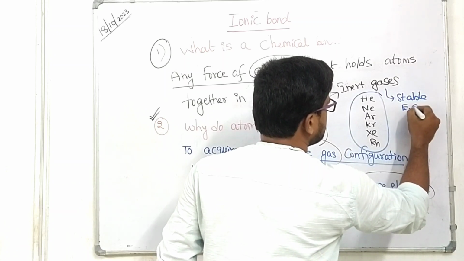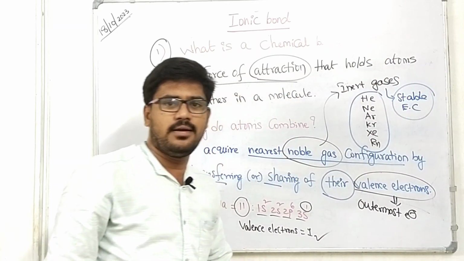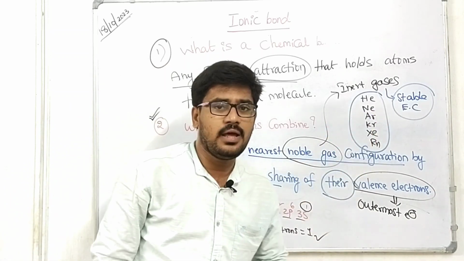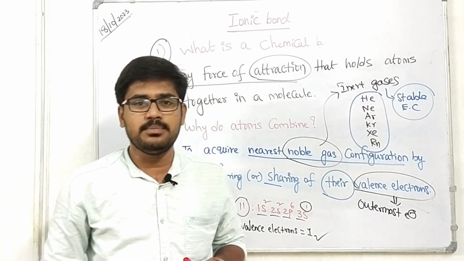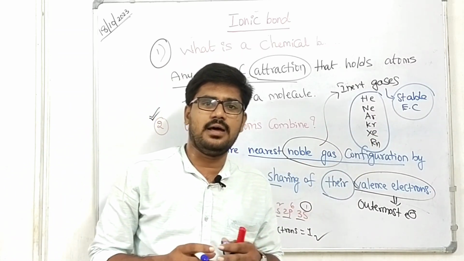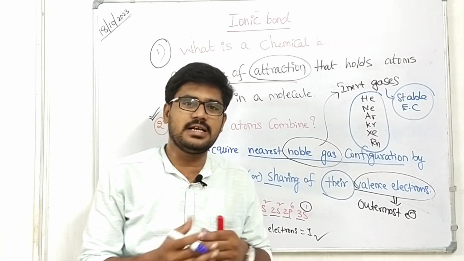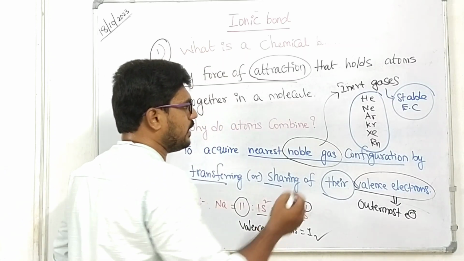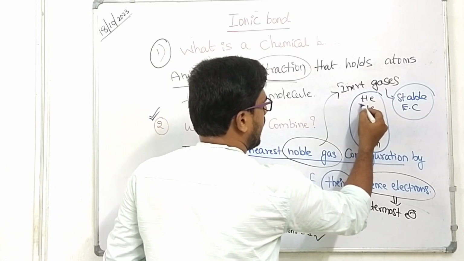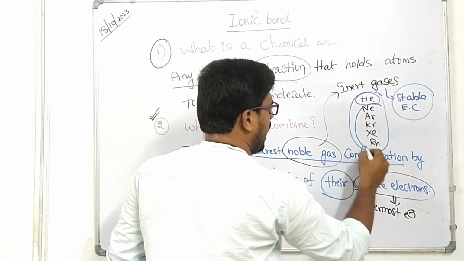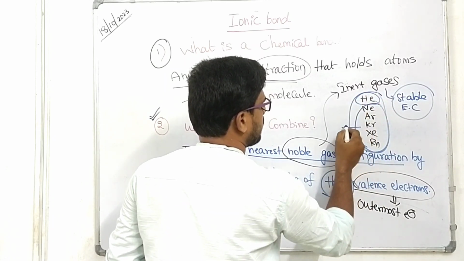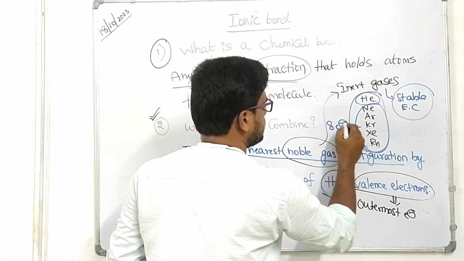They are the most stable elements in the entire periodic table. That means their orbitals, their shells are completely filled with electrons, right? Except helium, all the remaining noble gases have 8 electrons in their valence shell.